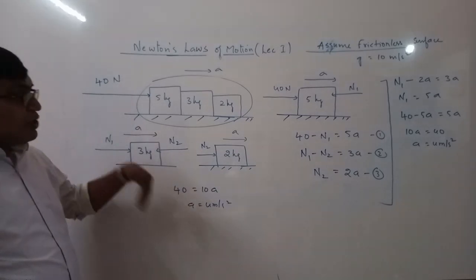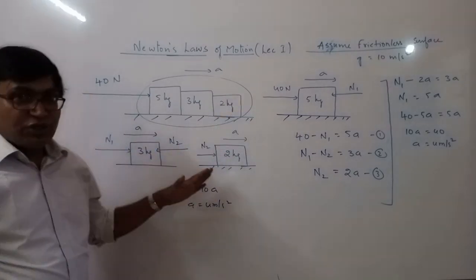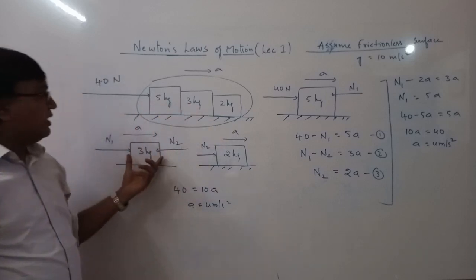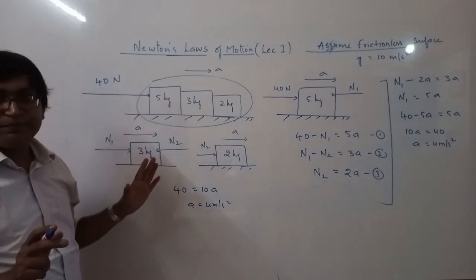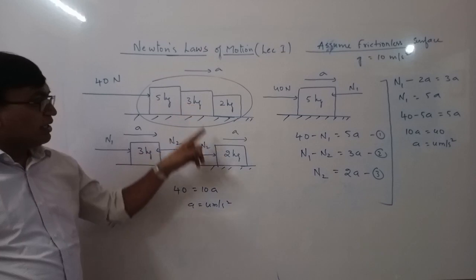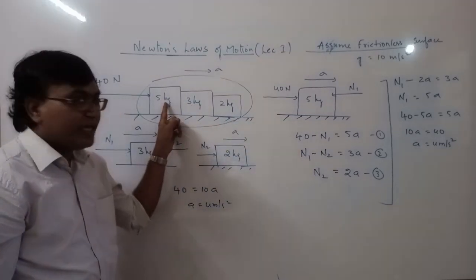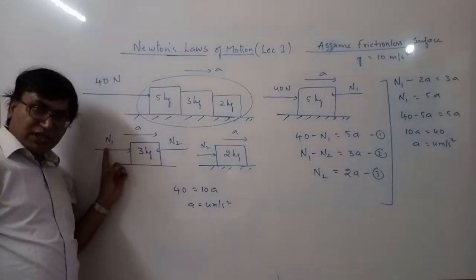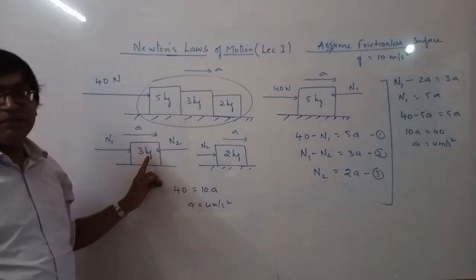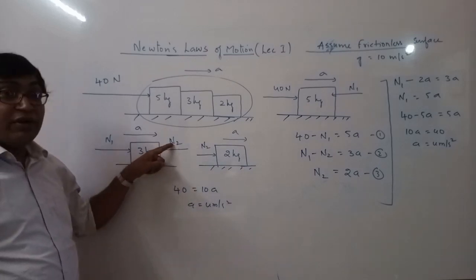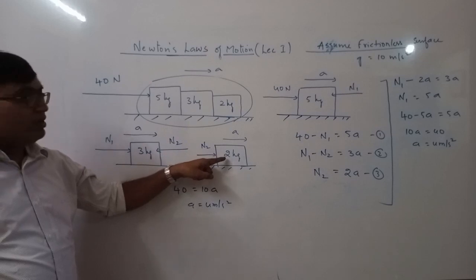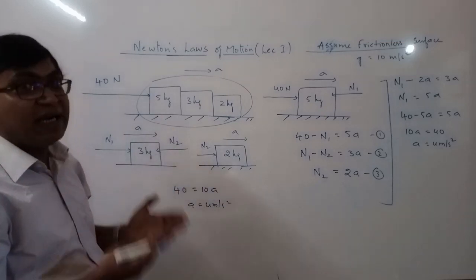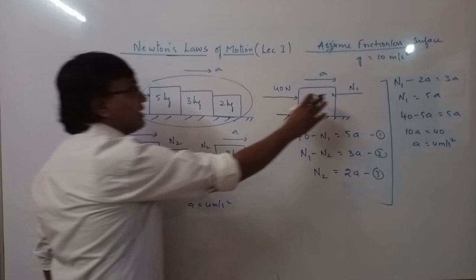Okay. So once you get acceleration, you can find out the interactive forces. Suppose you want to find the interaction between 5 and 3, take 3 kg or 5 kg as a system. If you take 5 kg, you will get the interactive force from this equation. If you take 3 kg, you can take it as a system, but then you should know N2, and then again you have to find the interaction between 2 and 3. So choose a system smartly. If I take 5 kg, I will get N1.